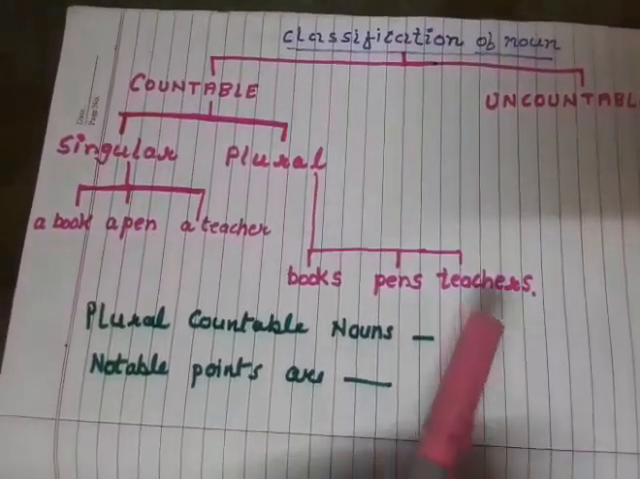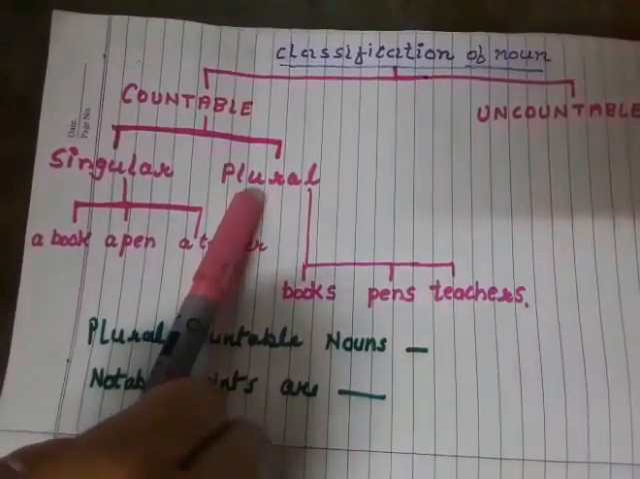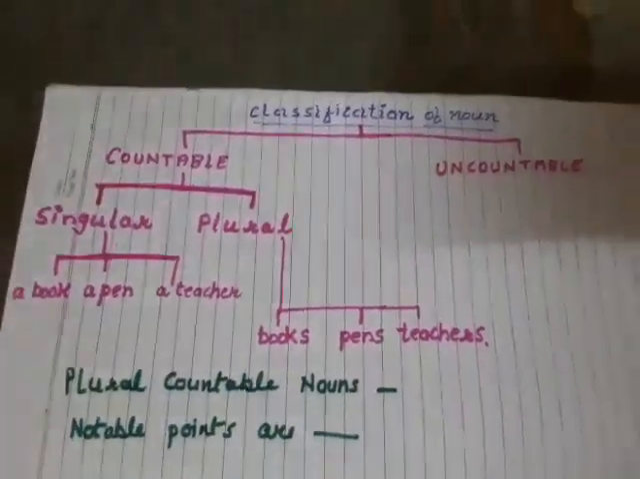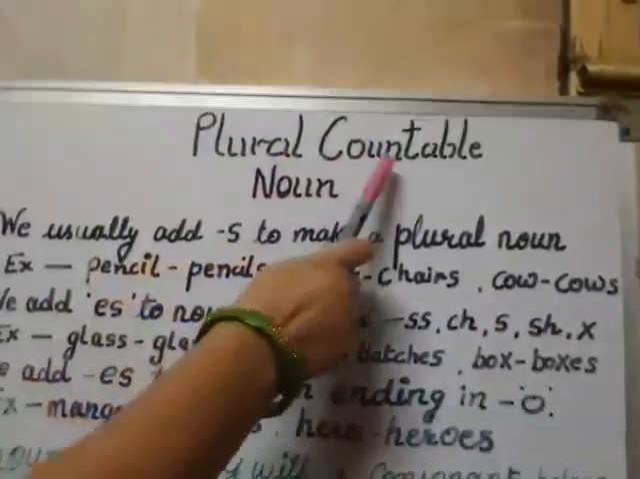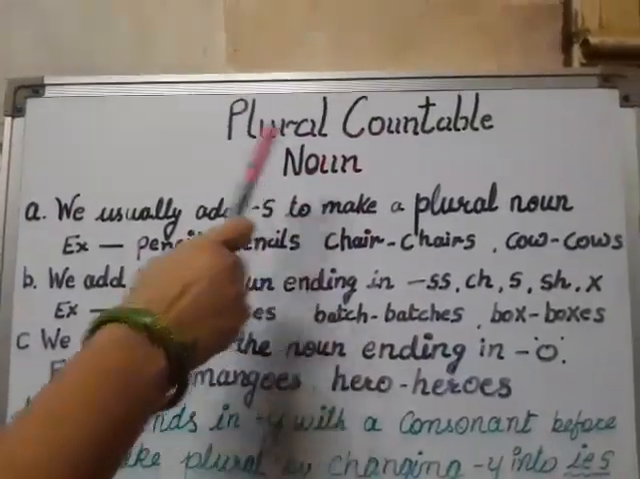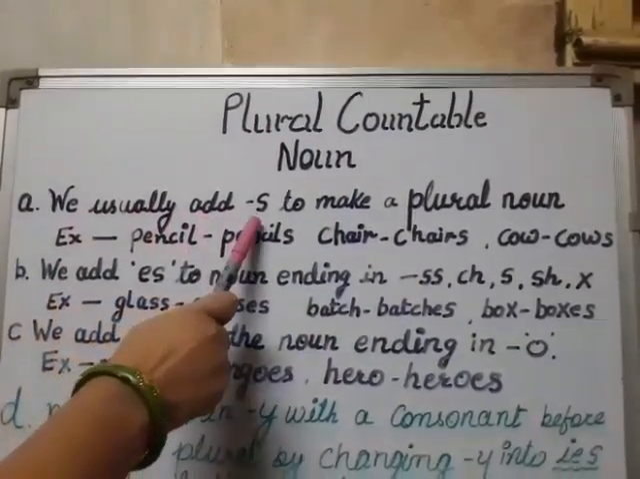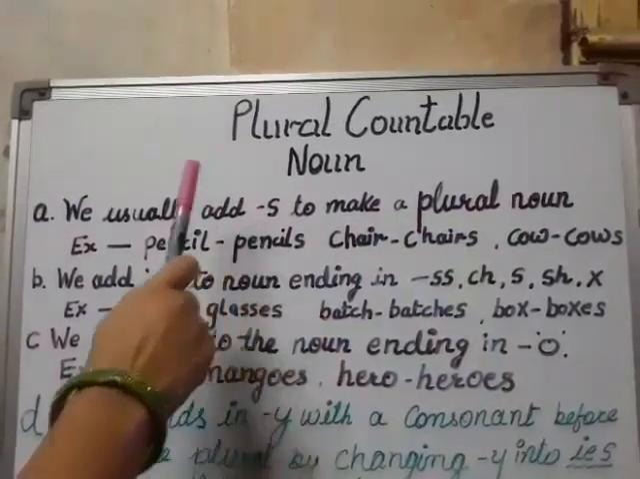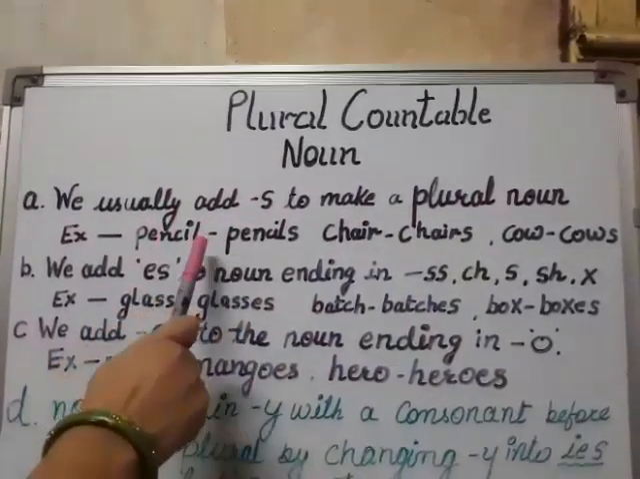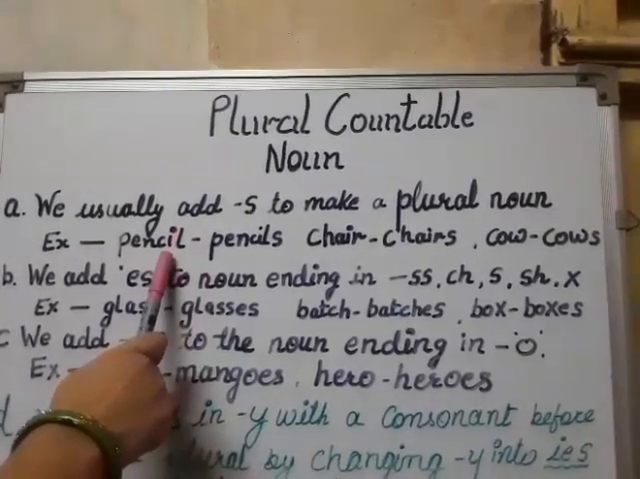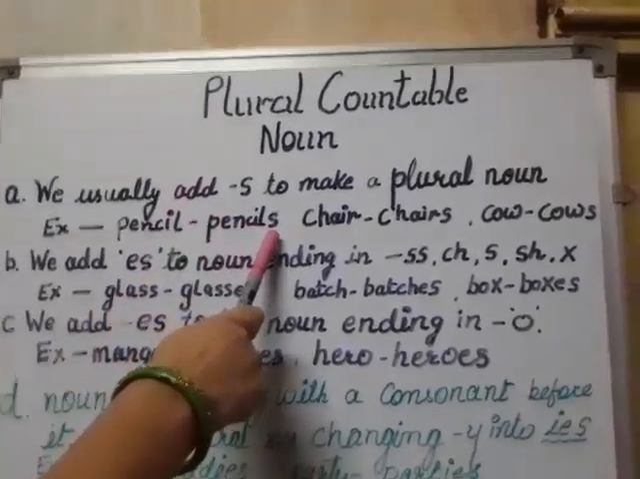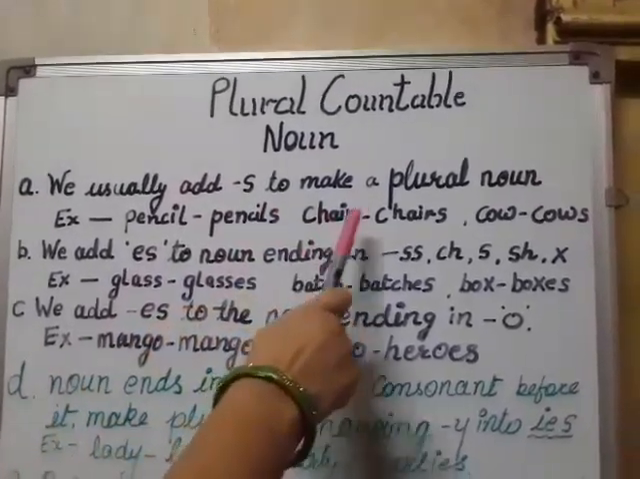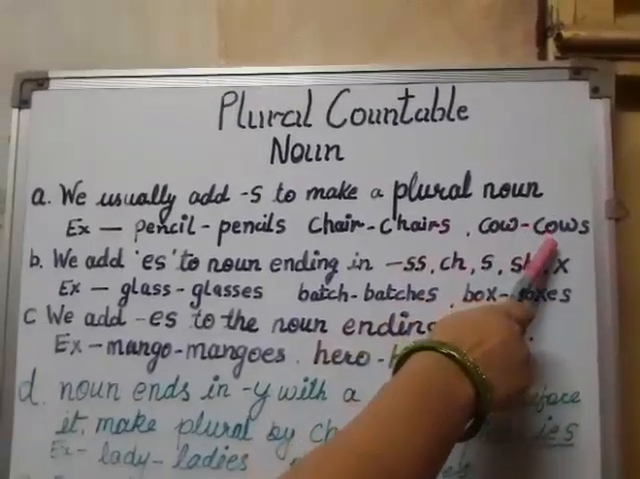Now I want to describe this plural noun more briefly. Now come to this plural countable noun. We usually add s to make a plural noun. You all know this very well, that if the teacher asks you to write the plural form of pencil, you just add s to it and say pencils. Right? Chair, chairs, cow, cows.